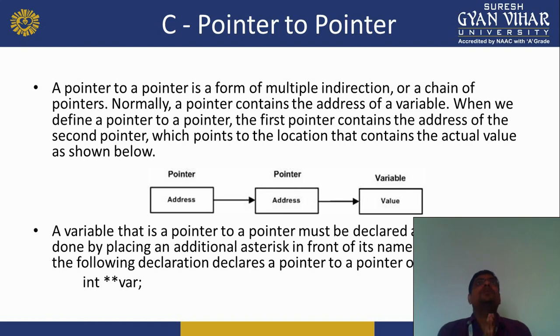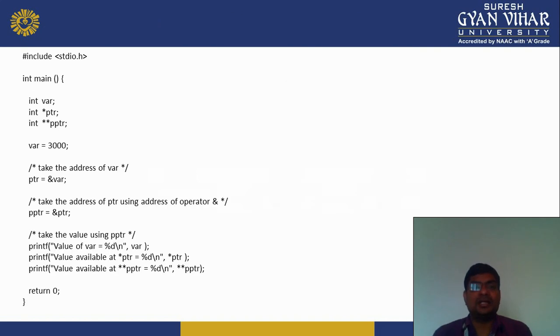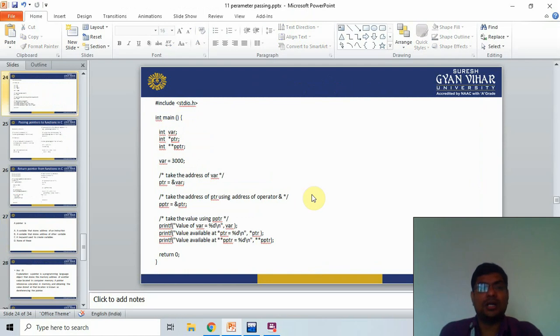So we use the double asterisk symbol for the pointer to pointer. So that is the example. I copy that code into the Dev C++.